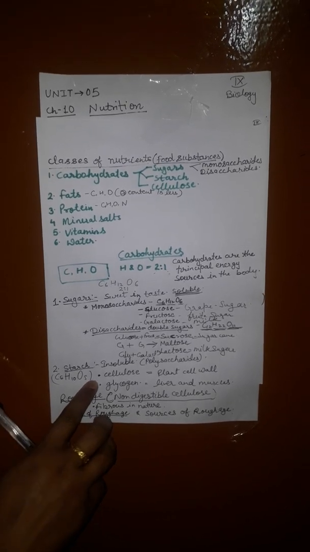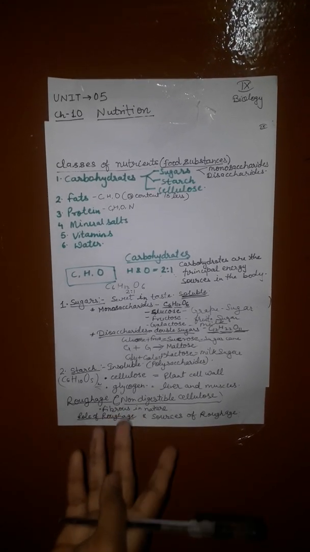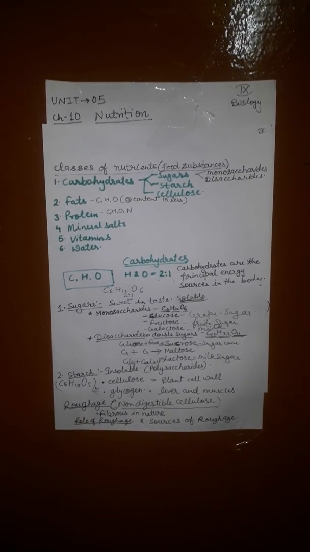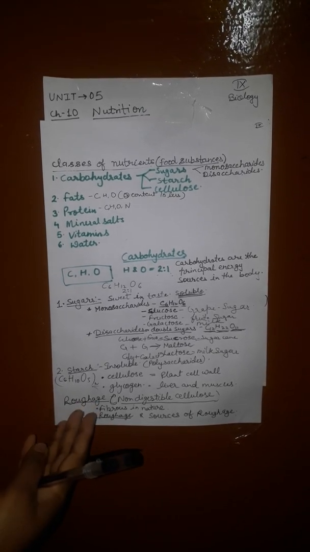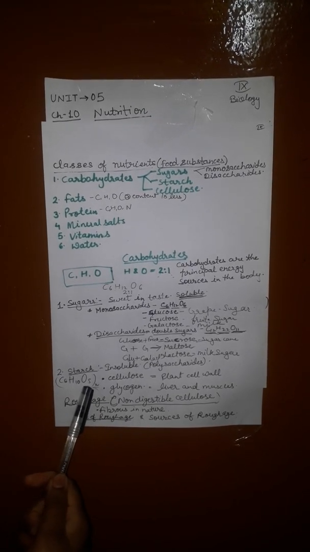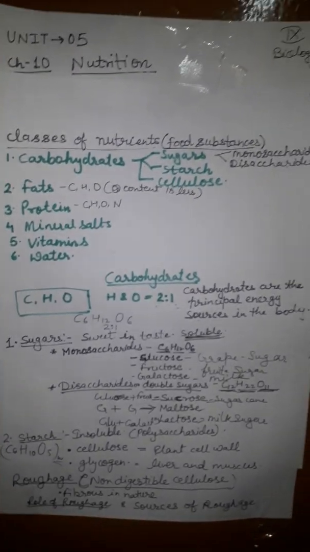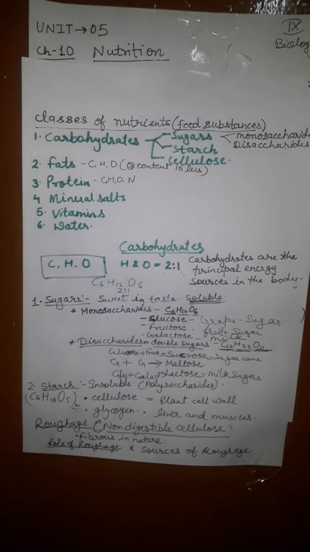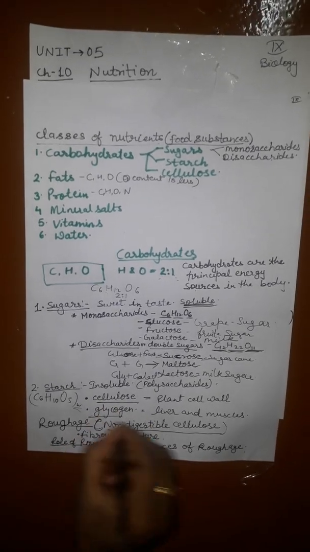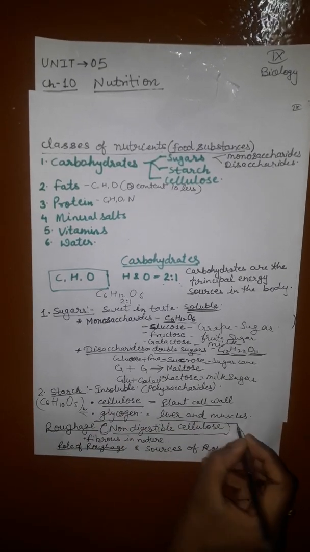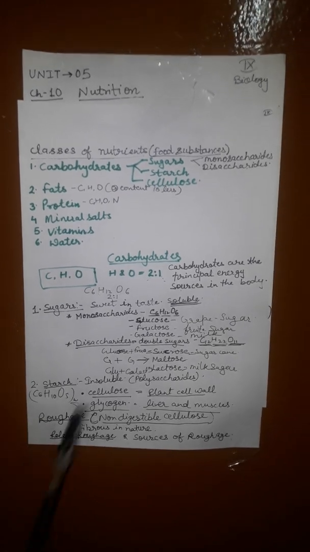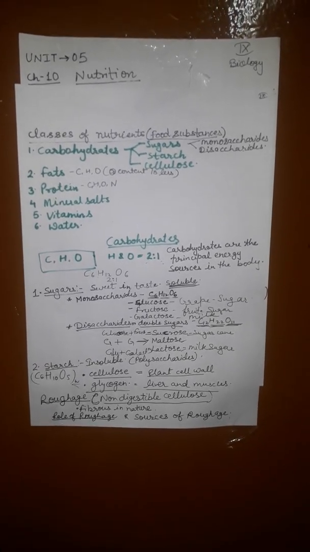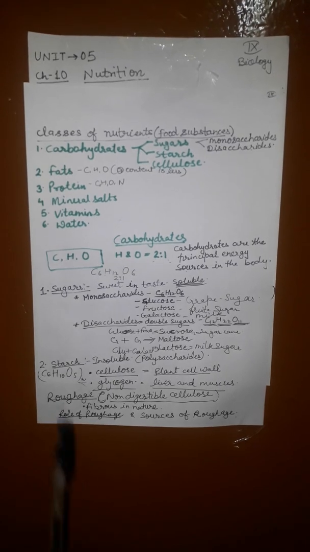Now starch, it is also known as insoluble, and it is present in potatoes and grains like maize, rice, wheat, barley, bread. It is the chief source of starch, and it is also a polysaccharide. The two insoluble polysaccharide carbohydrates in your course are cellulose and glycogen. It is very important according to your syllabus. Both are polysaccharides, both are insoluble, but their occurrence is different.